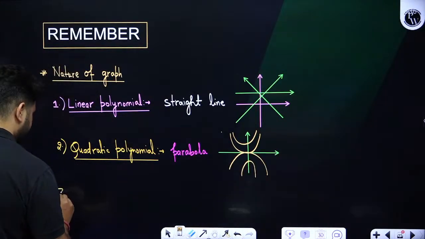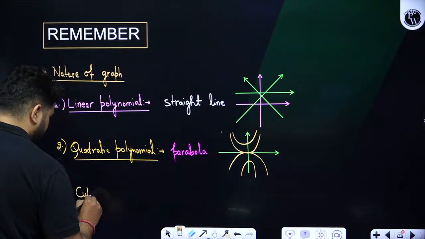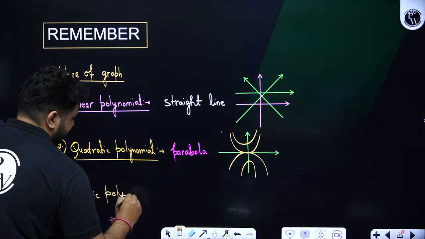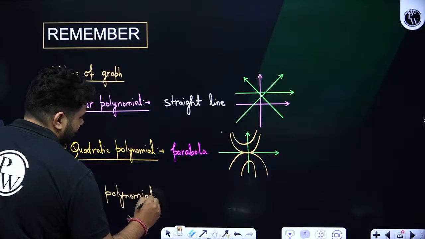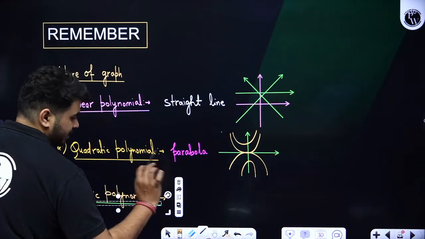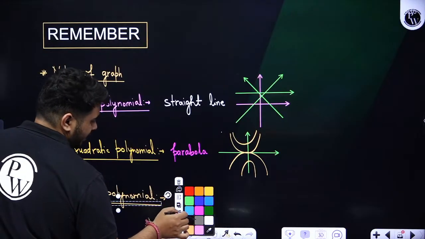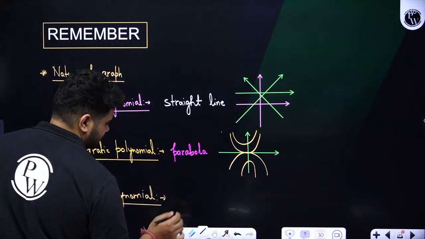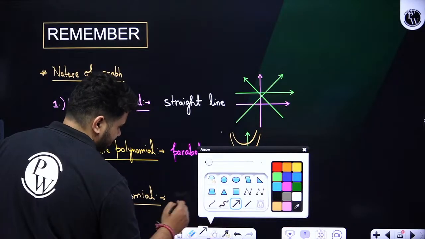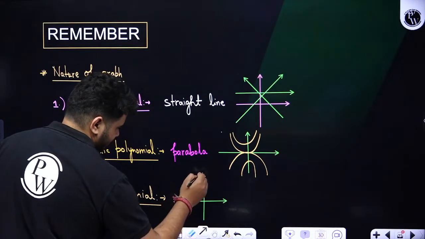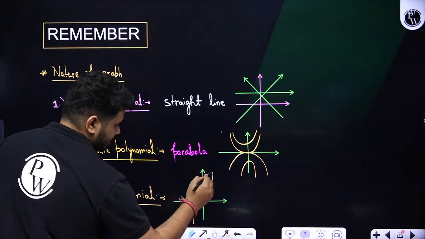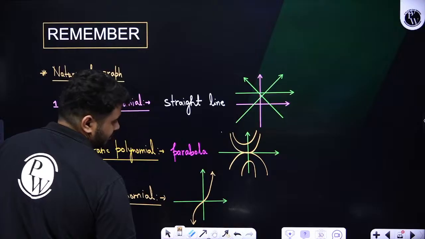And the third one, if we see, that is the cubic polynomial. Okay, it is a very short topic. So you'll get only 1 mark, 2 marks questions from this, not more than that. No 3 marks, no 5 marks, not 4 marks also. So for a cubic polynomial, the nature will be like this, students. Remember this. The nature of graph will be like this. Clear for the cubic polynomial?